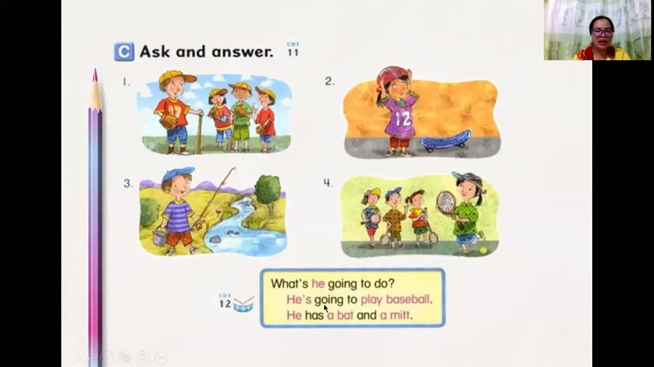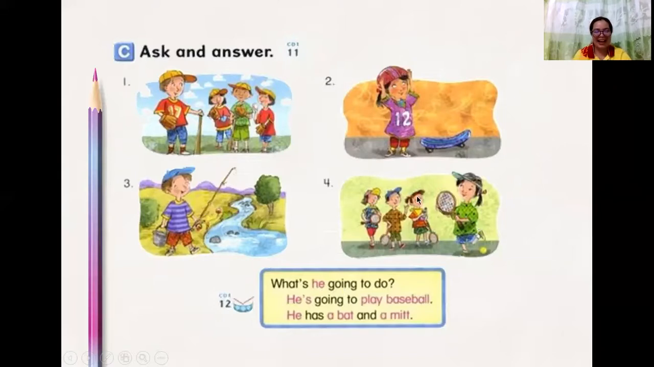Okay, what is he going to do? He is going to go fishing. That is number three. What is he going to do? He is going to do skateboarding. Oh, this one, that's number two. And number four, what is he going to do? He is going to play tennis.